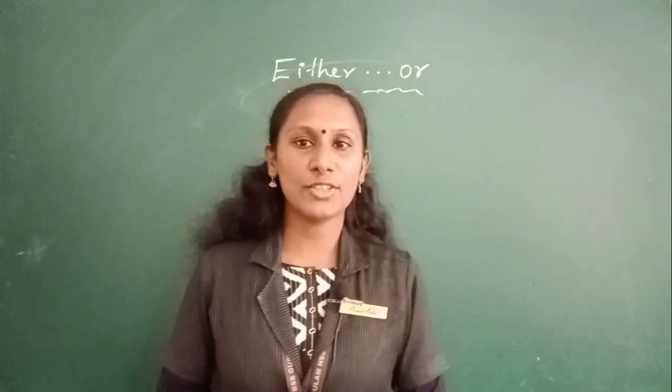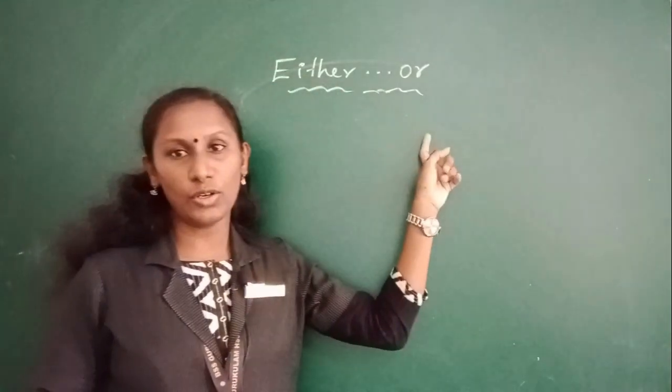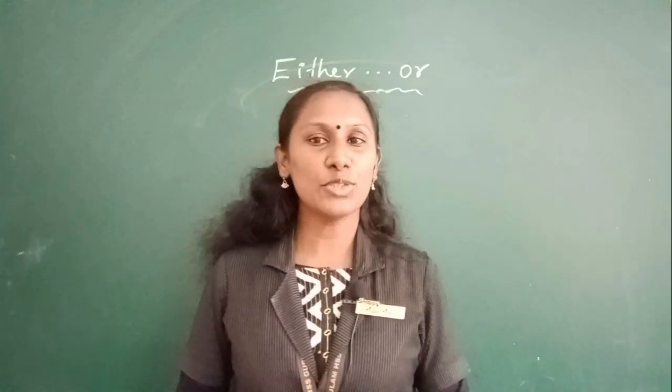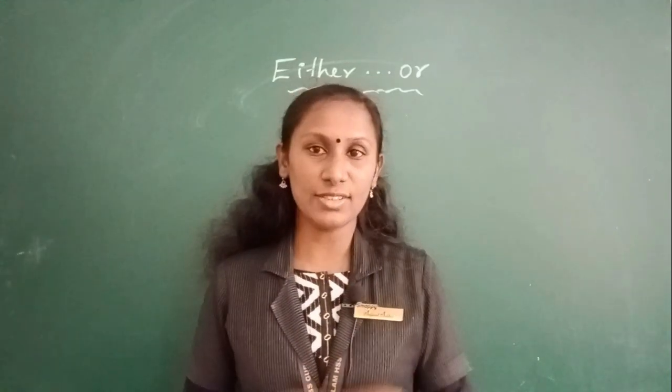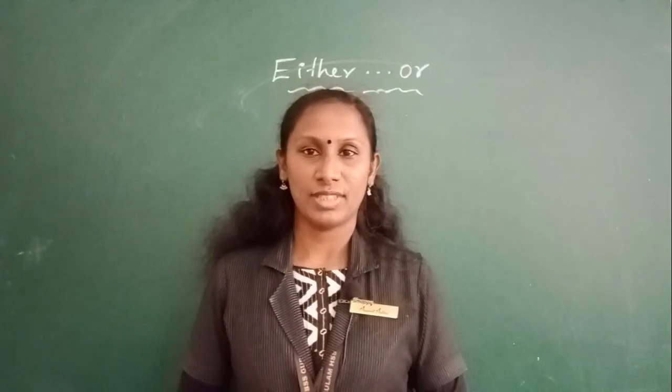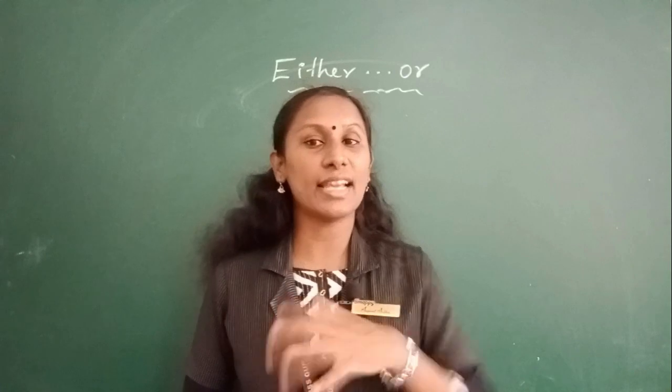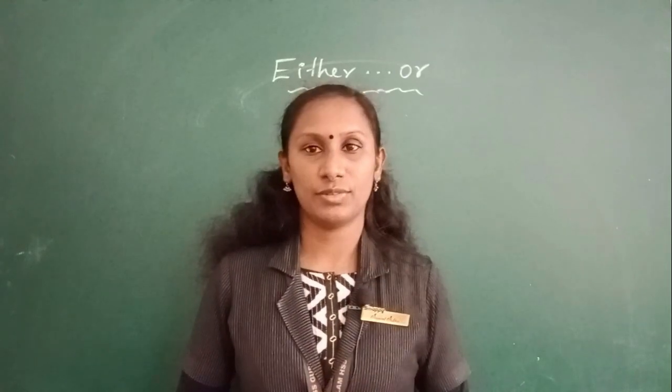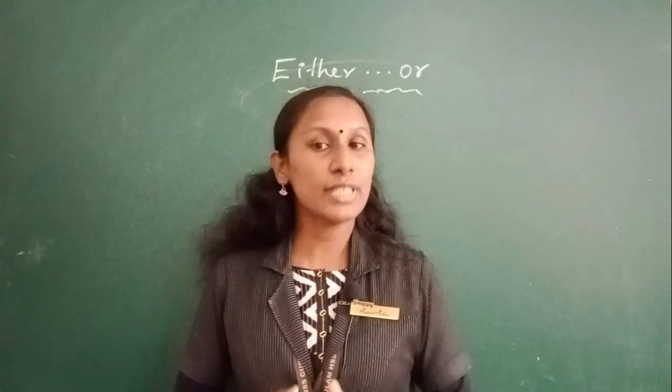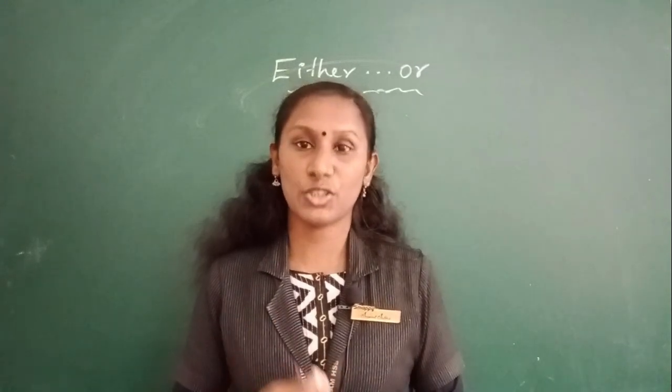Now moving on to the next topic, either or. Either or is used to combine two parts of a sentence or two sentences. Either is used with or and neither is used with nor. Okay. We use either or to indicate a choice.